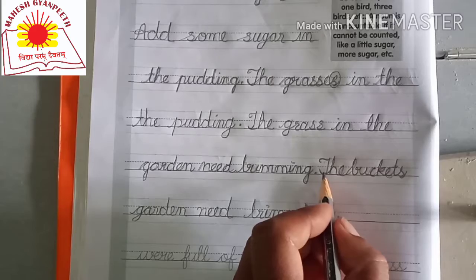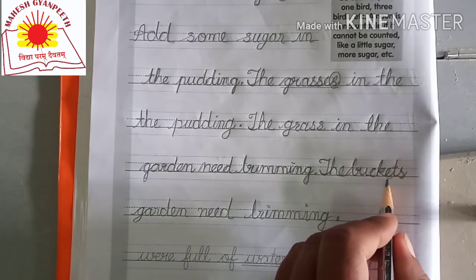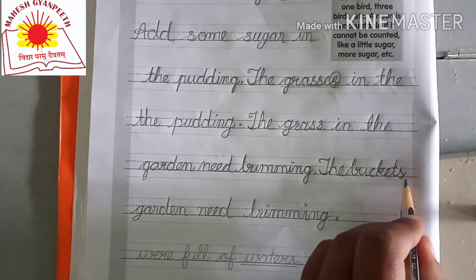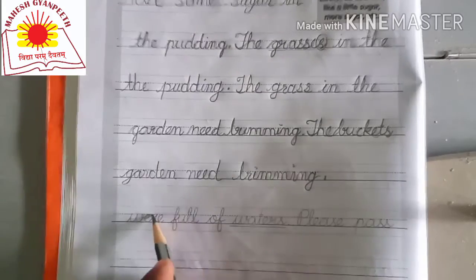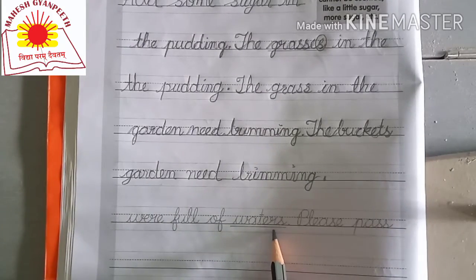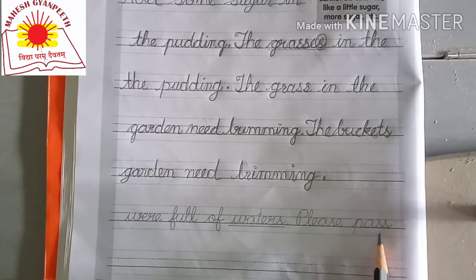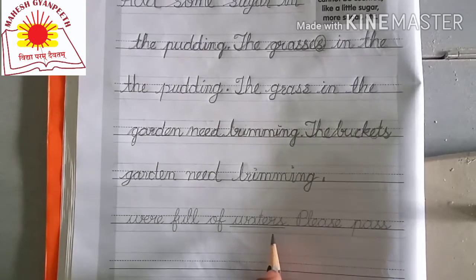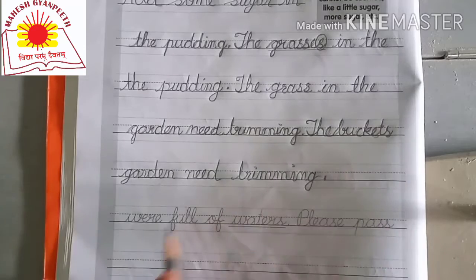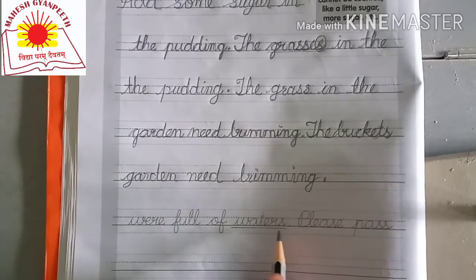Now another sentence is the buckets were full of water. Please pass. So it is another sentence. So what is the sentence? The buckets were full of water.